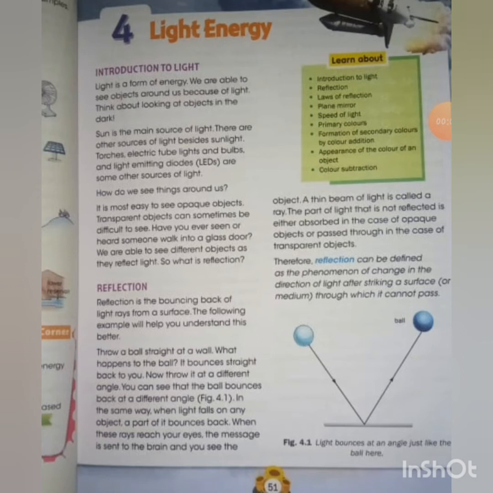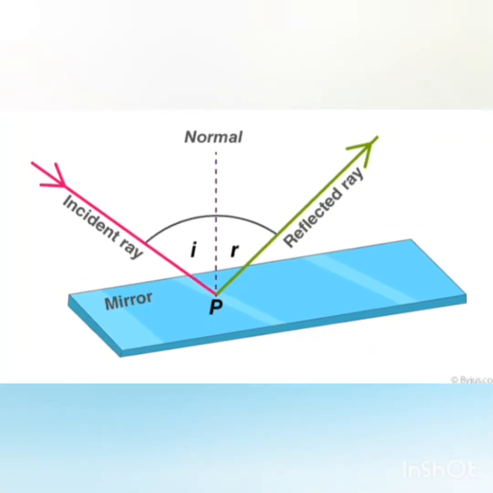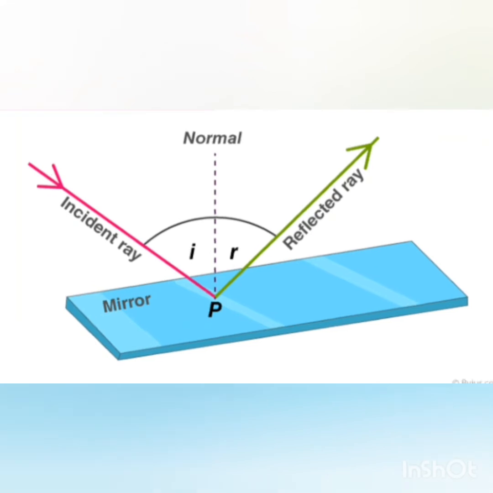Therefore, reflection can be defined as the phenomenon of change in direction of light after striking a surface through which it cannot pass. Almost all surfaces reflect light, but the best reflectors of light are shiny surfaces like a mirror.